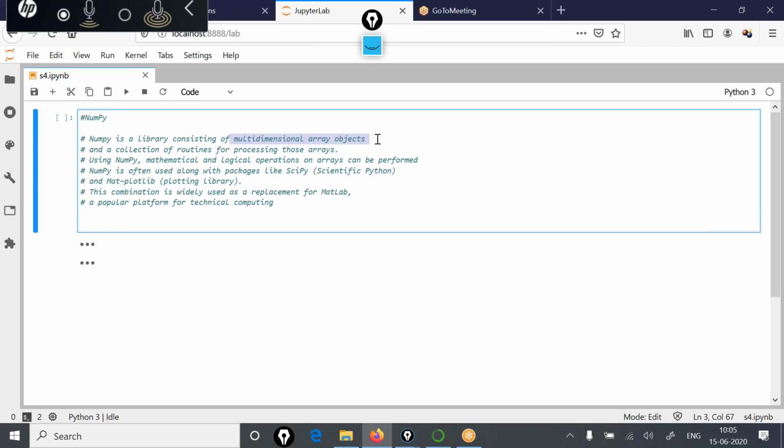When you combine these two things, NumPy and SciPy, you really get a powerful environment at your disposal, which can be considered equivalent to MATLAB. Many of you might have heard this name, MATLAB. At present, this combination of NumPy, SciPy, and the Matplotlib library is being used as a replacement for MATLAB.